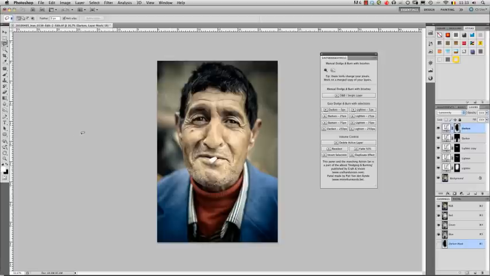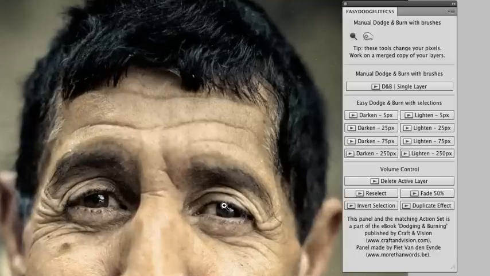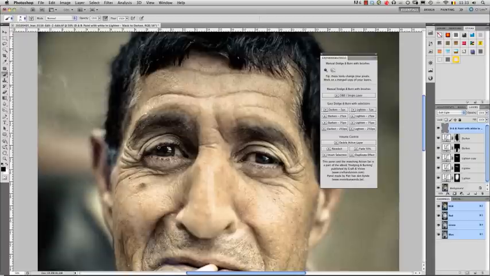What I will do now is quickly use the Dodge and Burn single layer option over here, which will allow me to paint with more precision on certain areas. Suppose I want to accentuate the eyes a little bit and want to make them stand out a little bit more. This is something I can't do with the really rough selections. So what this button has done, it has added a dodge and burn paint layer as explained in the ebook, which will now allow me to paint with black or white at an opacity of 50%, for example, and select very precisely dodge or burn certain parts.